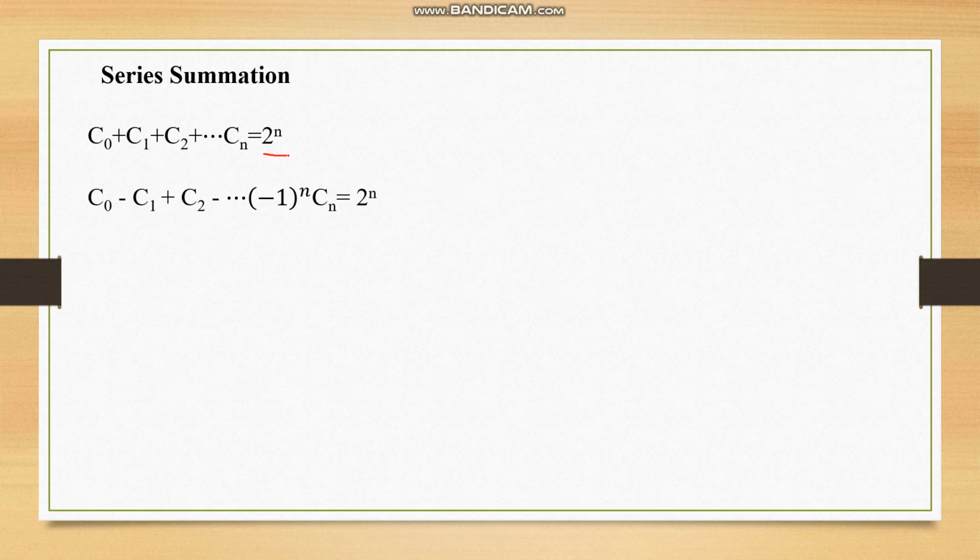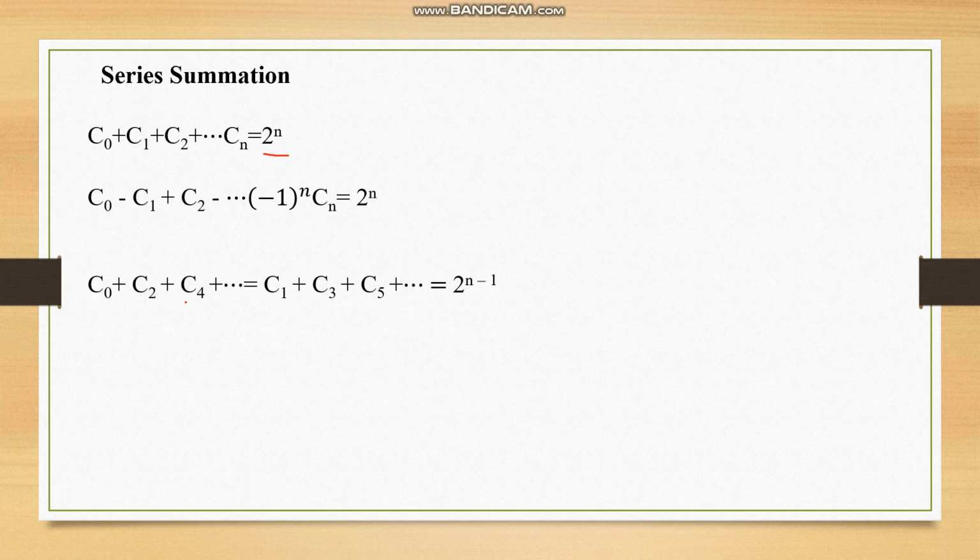Now this is one of the important things called series summation. So there are some basic formulas that we should remember. C0 plus C1 plus C2, etc., Cn is always equal to 2 to the power n. C0 minus C1 plus C2, etc. Here you can observe the sign changes one after the other, first minus then plus, alternately. Then the answer is also 2 to the power n.